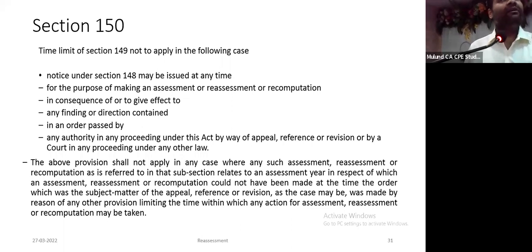By the time of 18-19, the time limit to scrutinize under 143(3) has lapsed. Say for example, the tribunal's judgment comes after 6 years. The time limit to reopen has lapsed. Therefore, section 150 says, in consequence or to give effect to an order of a tribunal or any appellate authority, you can reopen without any time limit under 149. This is the main purpose of section 150.